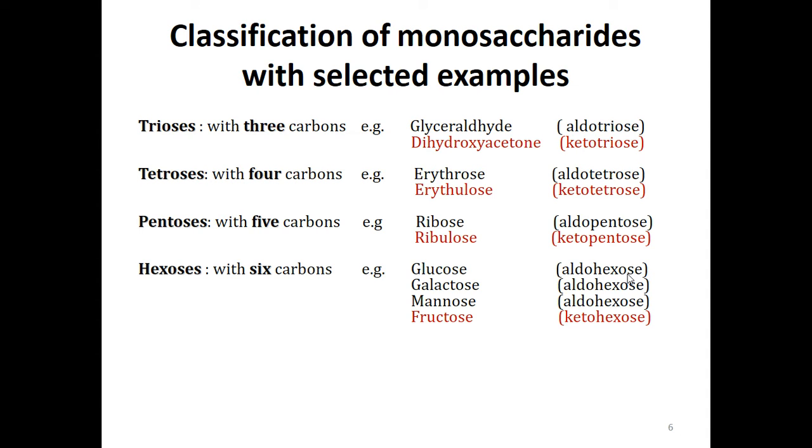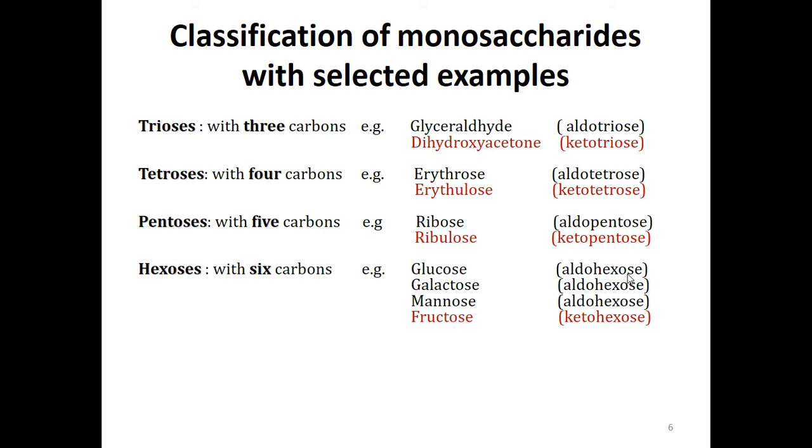Now the monosaccharides with select examples. Trioses with 3 carbons, for example glyceraldehyde in the case of aldotriose and dihydroxyacetone in the case of ketotriose. Tetroses with 4 carbons, for example erythrose in the case of aldotetrose, and erythrulose in the case of ketotetrose.